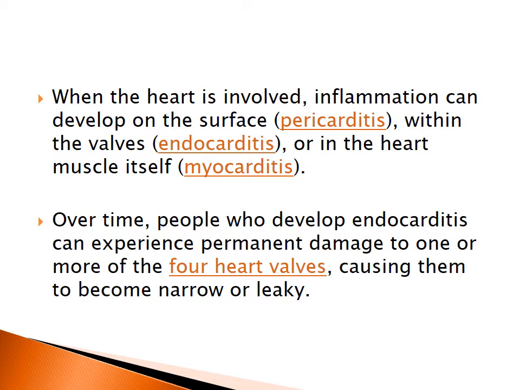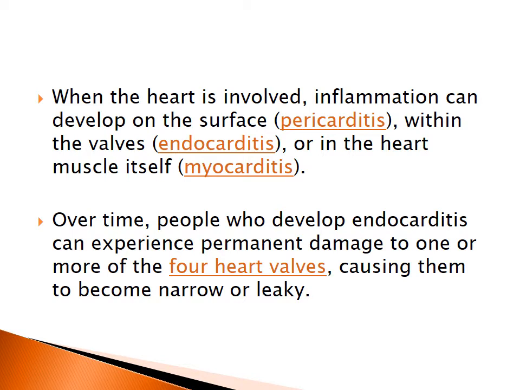So it can be the inflammation, or rather the infection, of the outer layer, the pericardium, causing pericarditis, the middle layer, the myocardium, resulting in myocarditis, and also the inner layer, the endocardium, resulting in endocarditis. This eventually causes permanent damage to one or more of the 4 heart valves, and as per research and study, it could be affecting the left side more than the right.